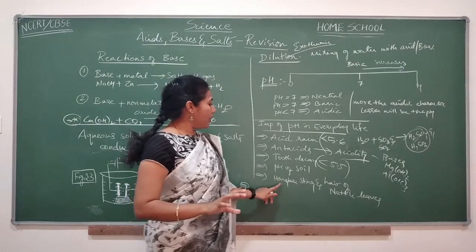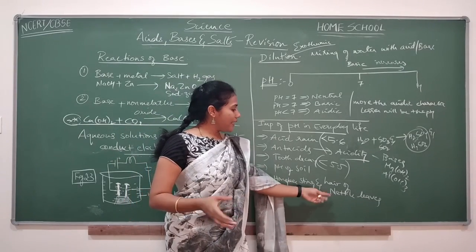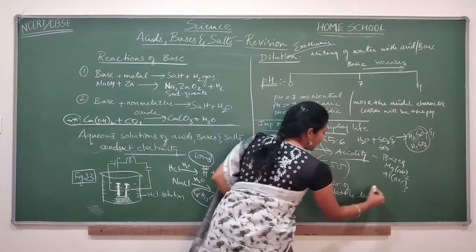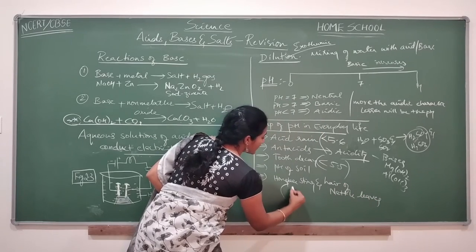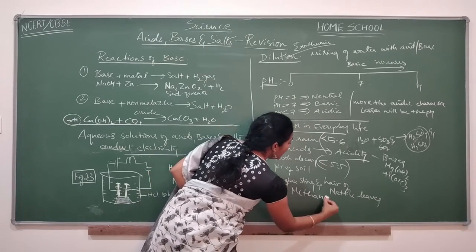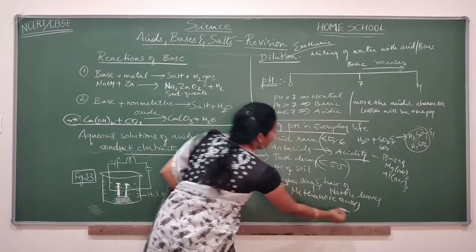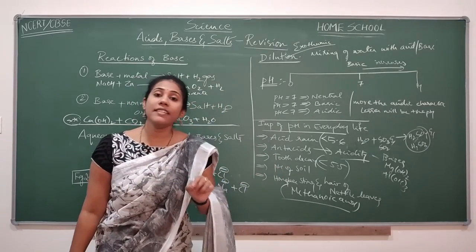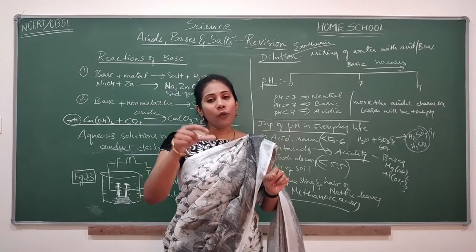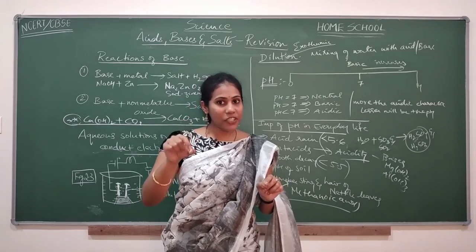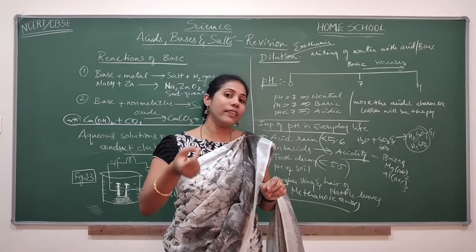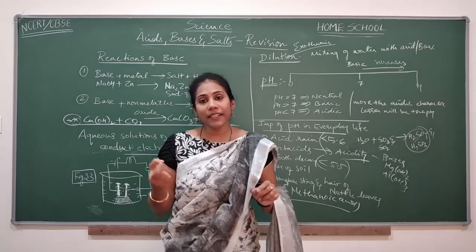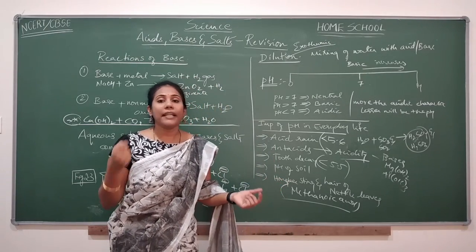Okay. And now I wrote something here: honeybee sting and hair of nettle leaves. Both honeybee sting and hair of nettle leaves contain an acid called methanoic acid. Whenever a honeybee bites, it leaves that methanoic acid in the skin. That's the reason you feel pain and irritation. And how can that pain and irritation go away? It is by rubbing with certain bases like sodium bicarbonate. You get relief from pain and irritation by rubbing with sodium bicarbonate.